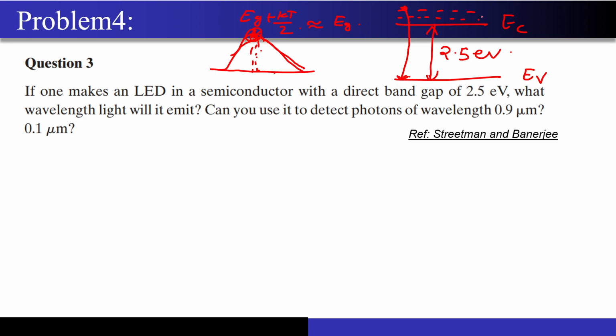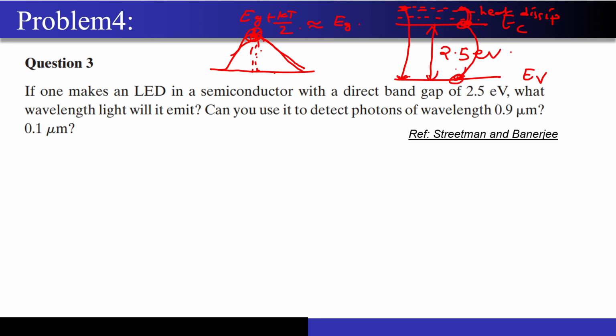Why is this low? Because normally an electron on such a higher level dissipates its energy as heat and comes down to this lower energy state over here, correct? So this transition from here to here is nothing but heat dissipation, and the transition from this particular point to this particular point will emit a photon. So now we are only interested in this particular point, correct?